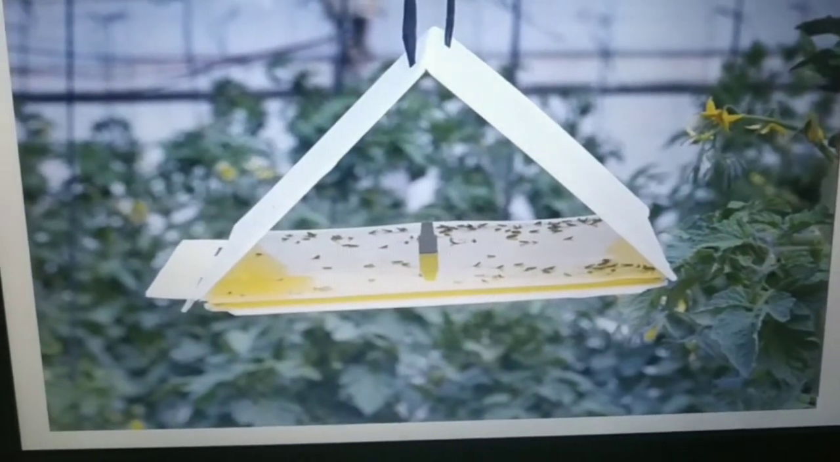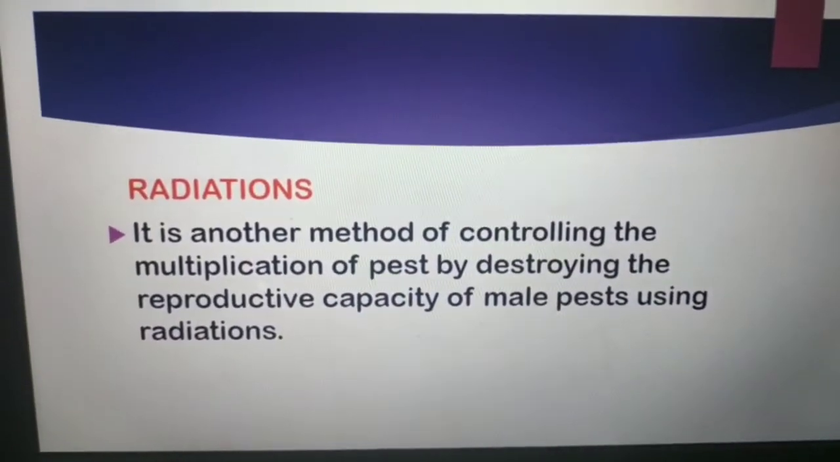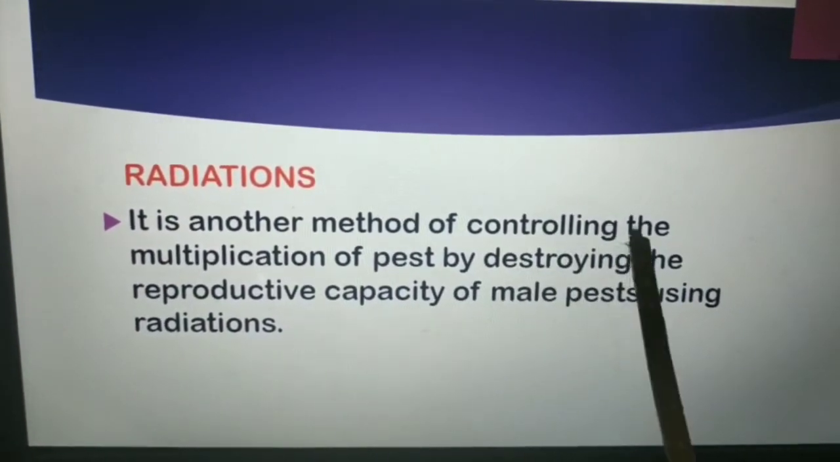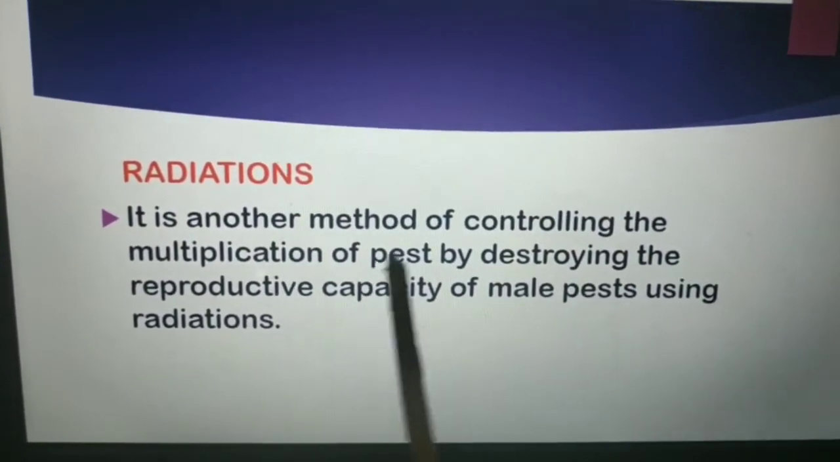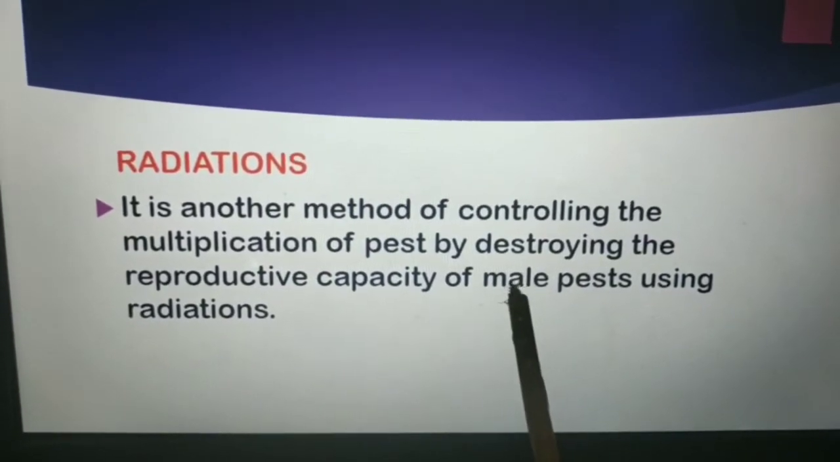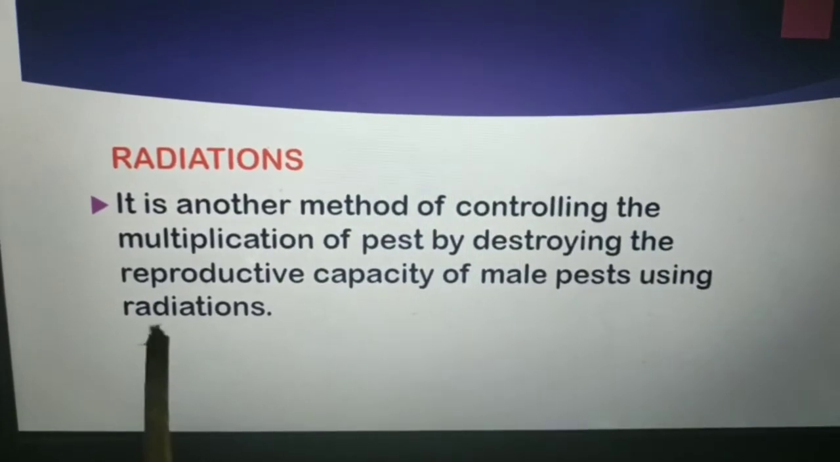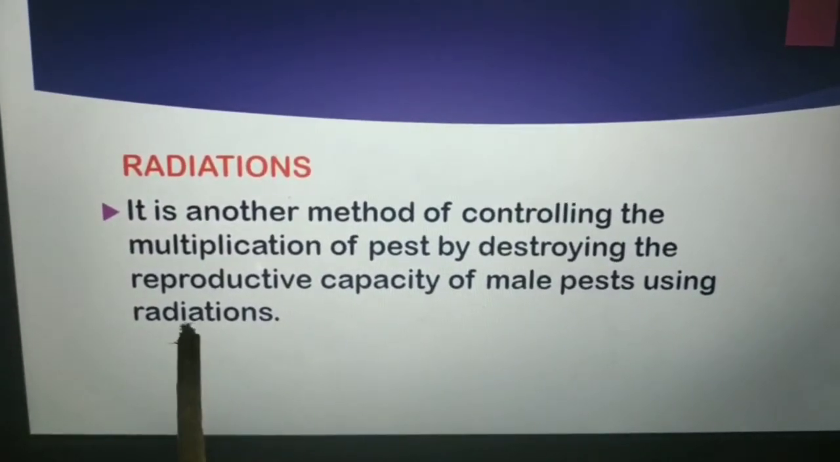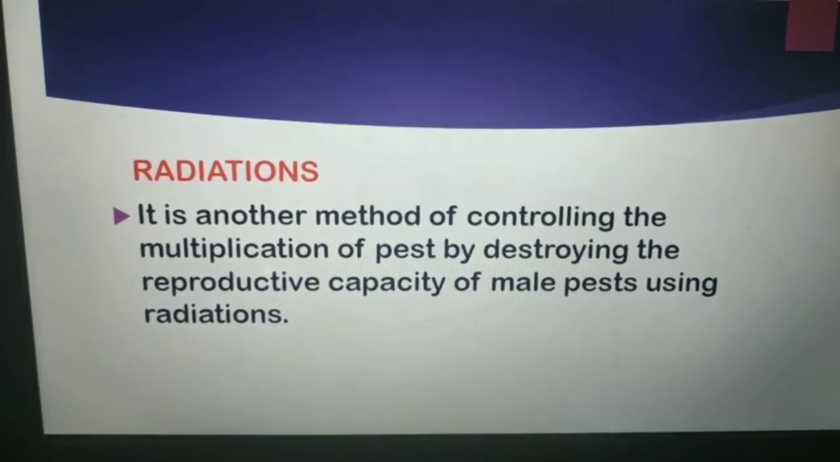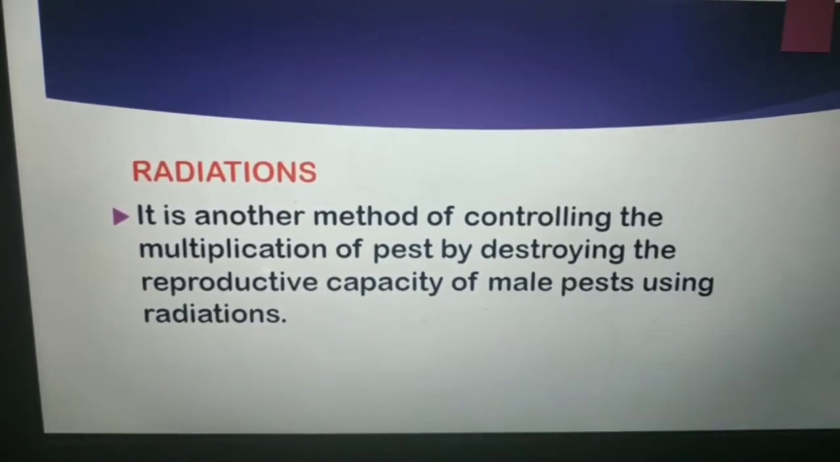Okay. And the next modern method is radiation. It is another method of controlling the multiplication of pests by destroying the reproductive capacity of male pests using radiation. So no offspring will be produced. So in this way we can reduce the pest.